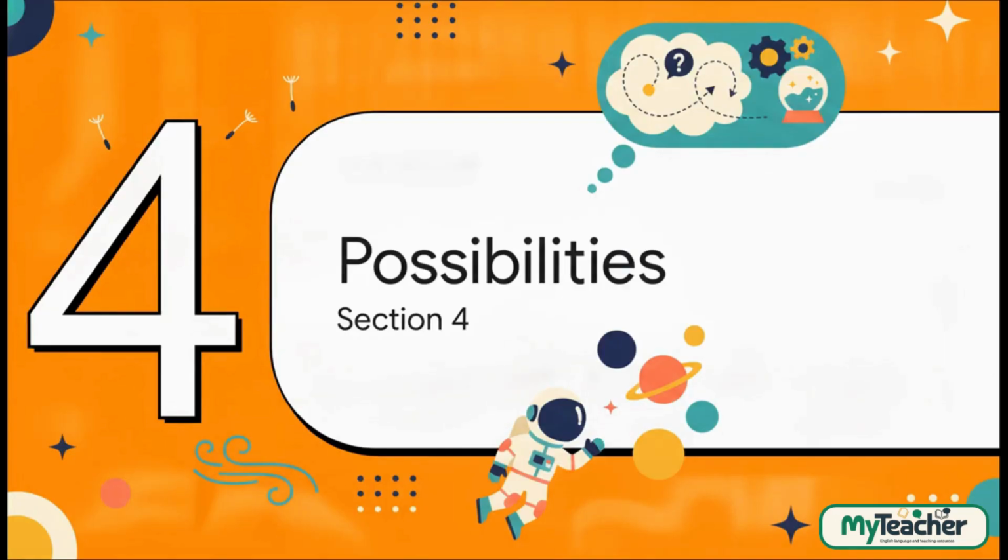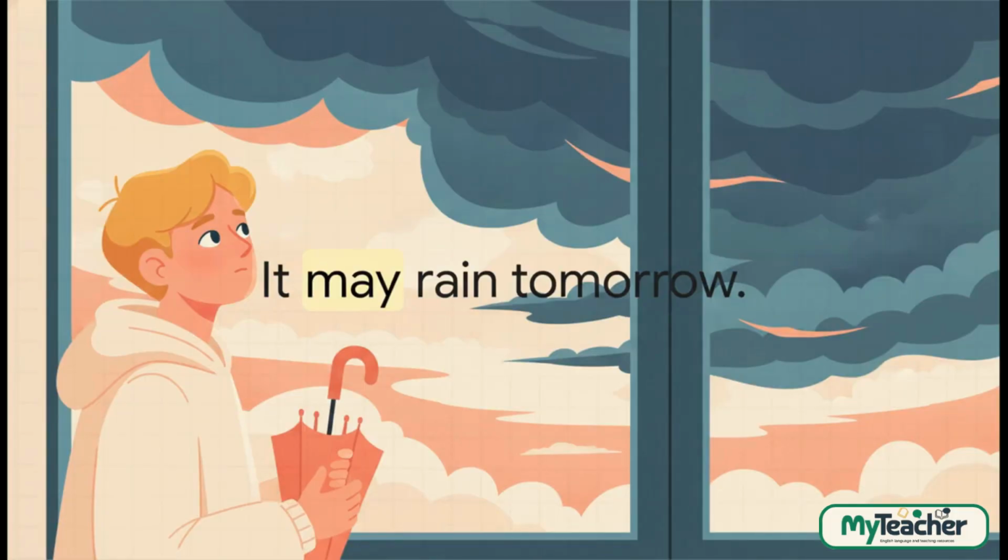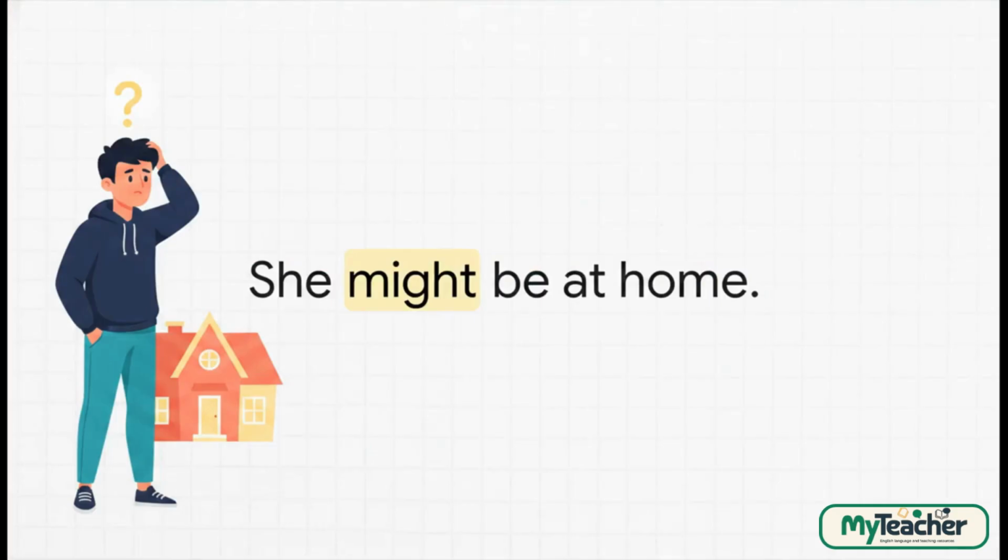All right, Section 4, talking about possibilities. If you look outside and see some dark clouds in the sky, you might say, it may rain tomorrow. If something is possible and there's a pretty good chance it will happen, may is the perfect word to use. Then we have might. For instance, she might be at home. Now, might also shows possibility just like may, but we usually use it when we're a little bit less sure. It's for a slightly smaller guess.